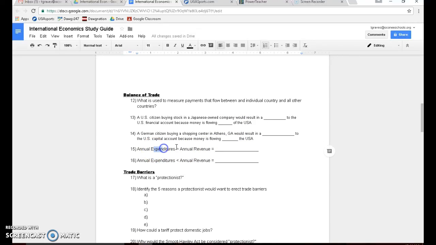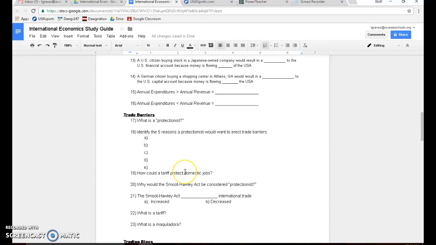This is balance of trade here. If your exports are greater than your imports, that means you have a surplus. But if you're spending more than you're making, that means you have a deficit. Sorry about that. If you're spending less than you're making, so if you're making more money than you're spending, that means you have a surplus.